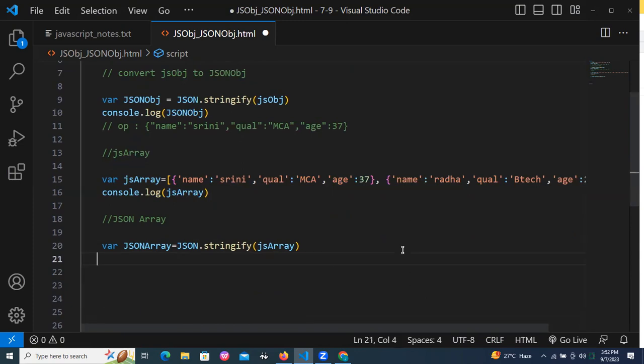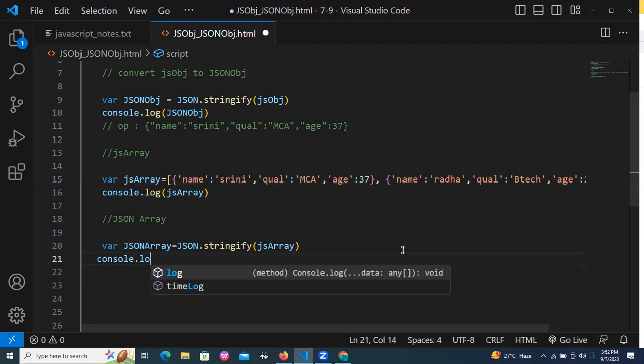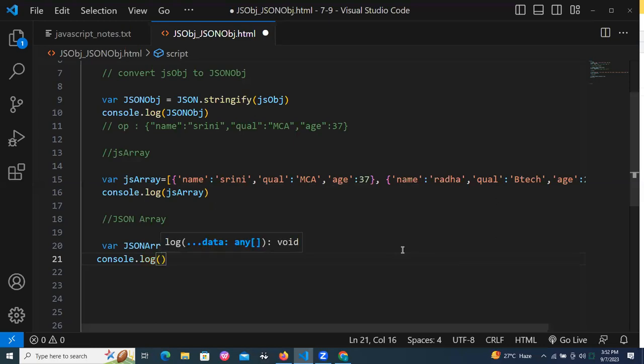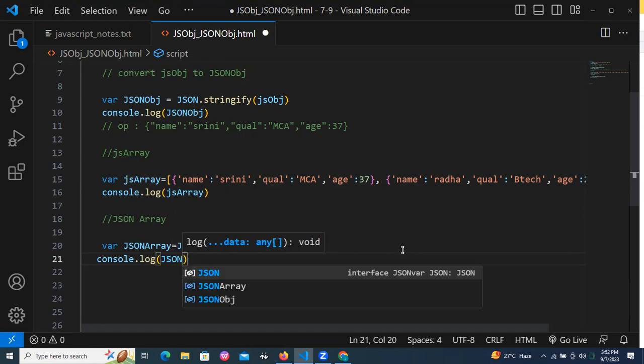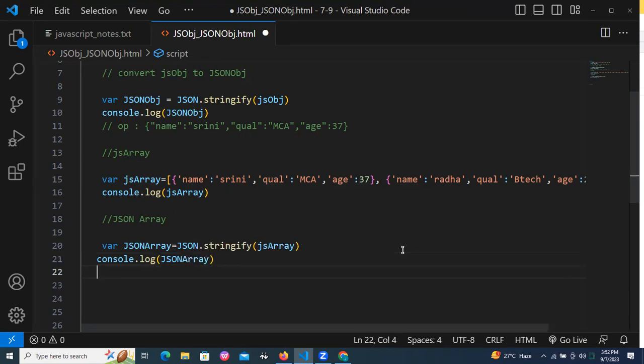Now go to the console. Console.log, inside the console, the JSON array. First, we take a JavaScript array. That JavaScript array is put into the stringify. Then the stringify method converts your JS array to a JSON array. The format is changing. Now go to the console and print the outputs of both. Refresh the browser. Now you will have both.